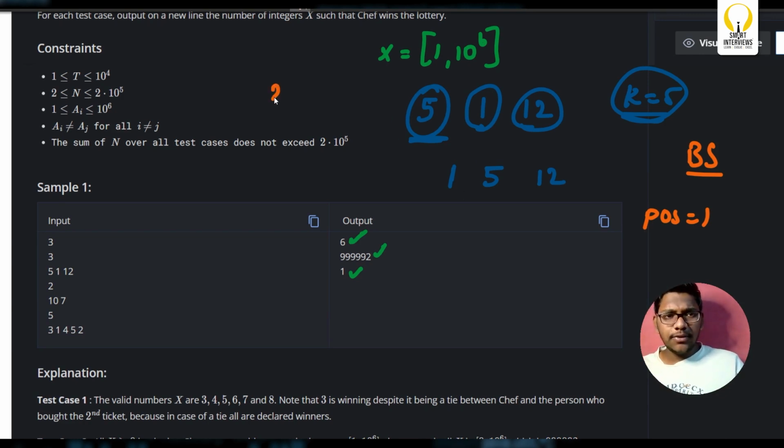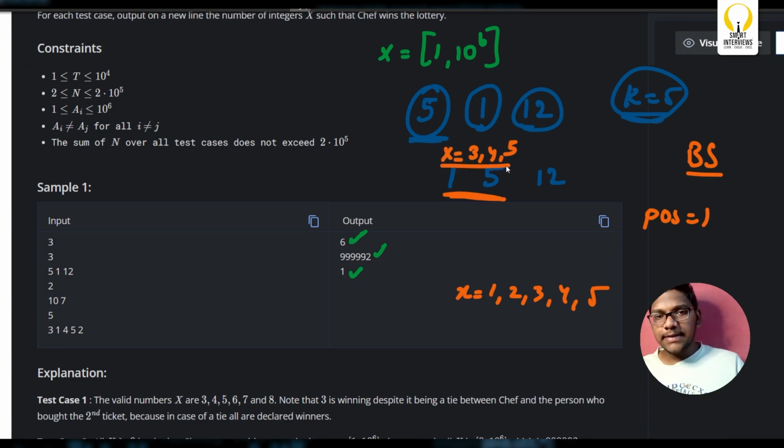Let's say some x equal to 7. Now, what do you do next? Think about it. For how many values of x? Let's consider x equal to 1, 2, 3, 4, 5. In this range, it is clear that from 3 onwards, 3, 4, 5, considering x as these values, which are between 1 and 5, definitely a chef can win.